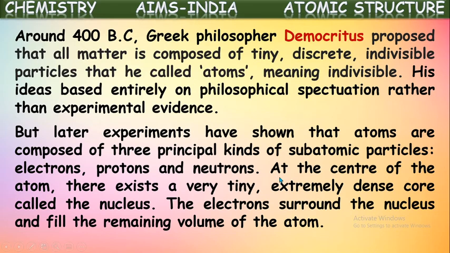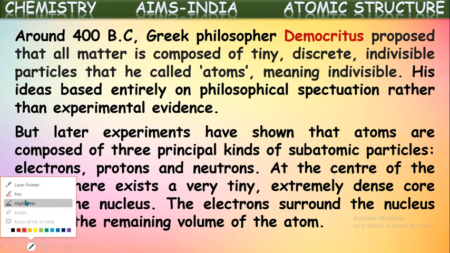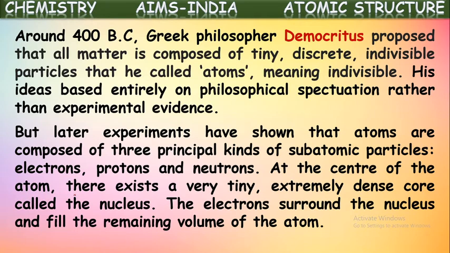Electrons, protons, neutrons. At the center of the atom, there exists a very tiny, extremely dense core called the nucleus. Yes, at the center of the atom, there is a small, dense part. That part is called the nucleus. In this nucleus, the positive protons and neutrons are accumulated.